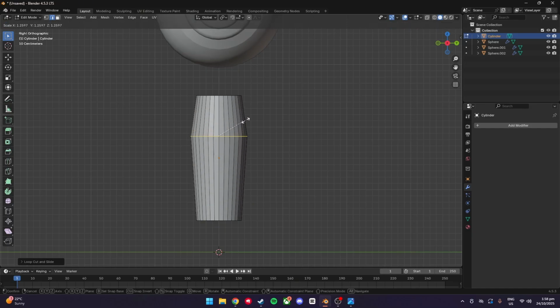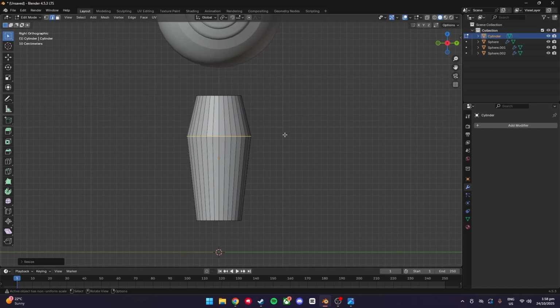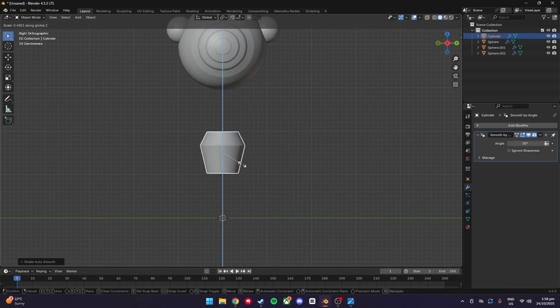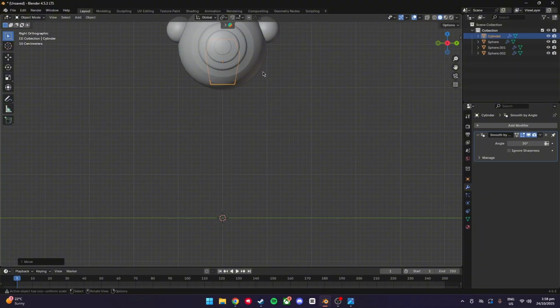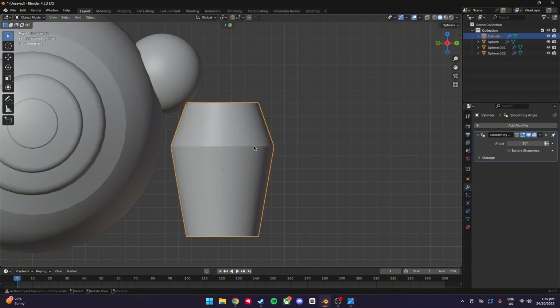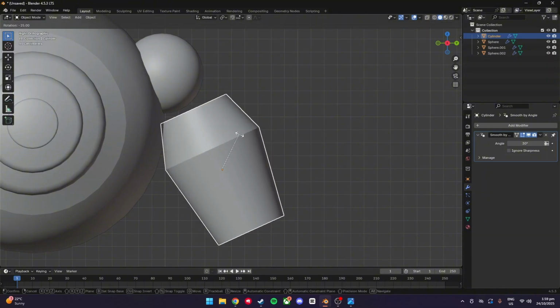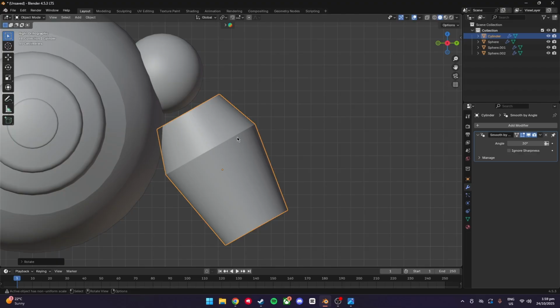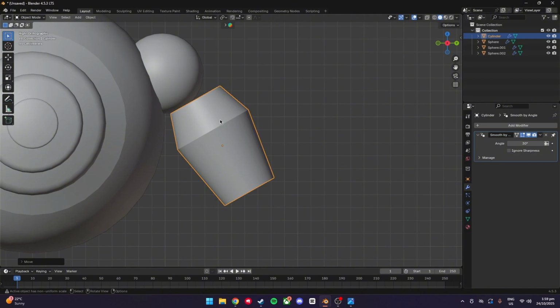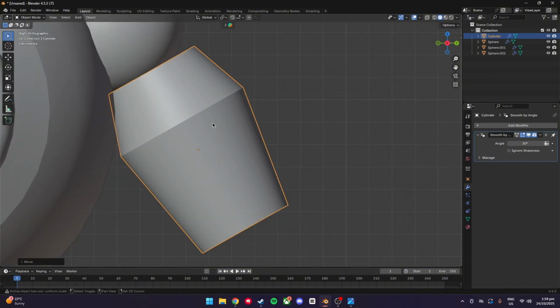Press S to scale out. And that looks perfect. And what we're going to do is shade it smooth. And just resize it to what you think looks right. G, Y. Then you're just going to click it, press R to rotate. If you hold Control, it gives you more. It's a bit easier to do it. And then from here, just scale it to what you think looks right for the sizes you've done.